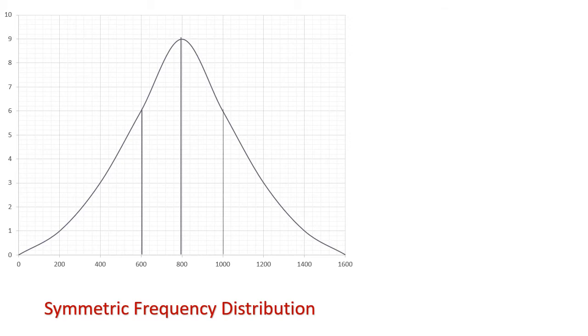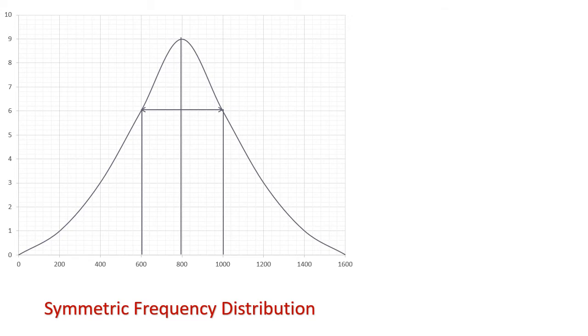Also, if you calculate the first quartile and the third quartile here, first quartile will be 600 and third quartile will be 1000. I am not going very deep into the calculations right now, but I am just telling you that the mean, median and mode are same for this kind of distribution, that is 800. The first quartile is 600 and the third quartile is 1000. You can see that the distance of first quartile and third quartile from the central value is equal. 600 and 1000, and at the exact middle is the value 800.